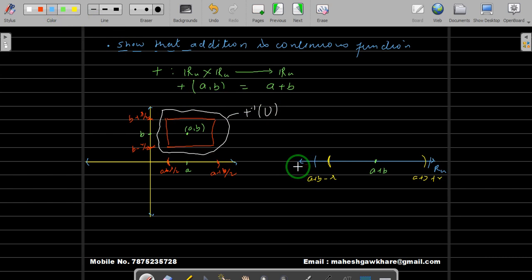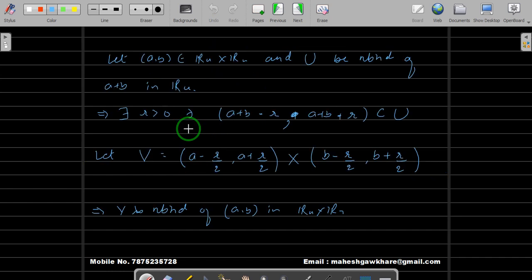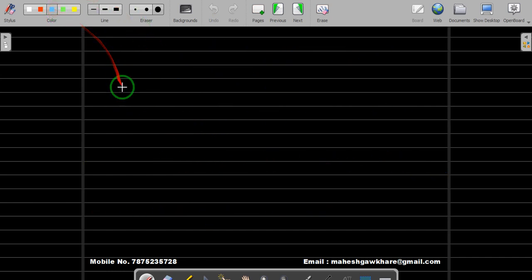Now what we will show, or what we have started with, we have started with a point in the domain. We have taken the image of that point, it is A plus B. We have taken an open set or neighborhood U, and we will take the inverse image of U. We have to show that this point contains a neighborhood which is contained inside f inverse of U, and in our case we will show that that neighborhood is nothing but V. So claim: V, which is the neighborhood of (A, B), is contained inside the addition inverse image of U. U is the neighborhood of your point in the codomain.